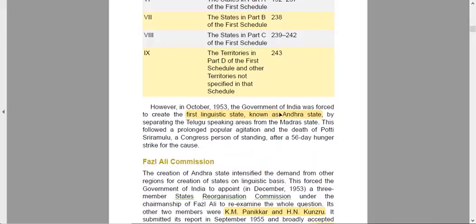However, in October 1953, the Government of India was forced to create the first linguistic state, known as Andhra Pradesh, because of a lot of resentment and agitation in the Telugu-speaking areas of Madras. And now this began the entire structure formation on the basis of language. This followed a prolonged agitation and the death of Potti Sriramulu, a Congress person of standing, after a 56-day hunger strike for the cause. After his 56-day hunger strike, he made the government make Andhra Pradesh the first state on the basis of language.